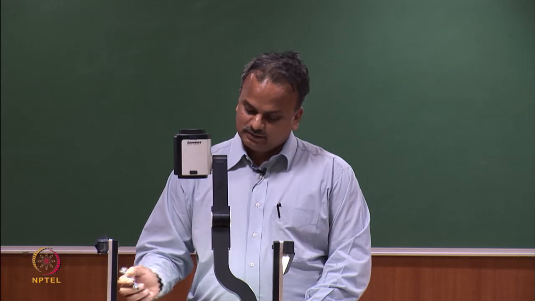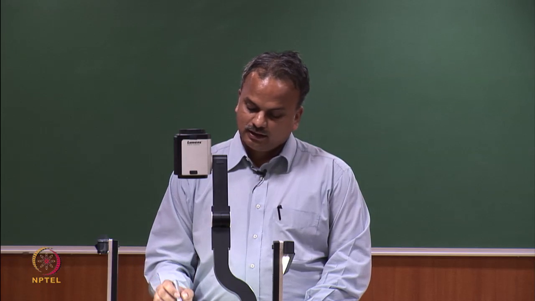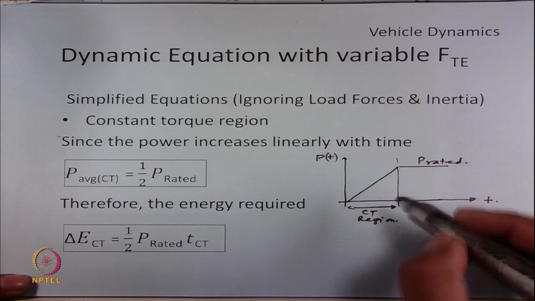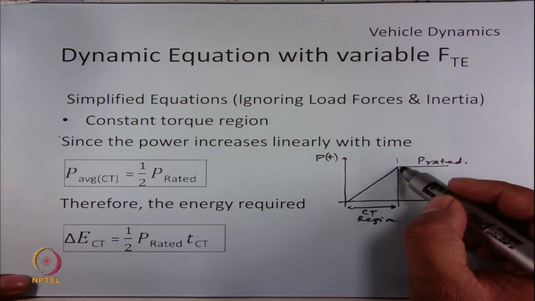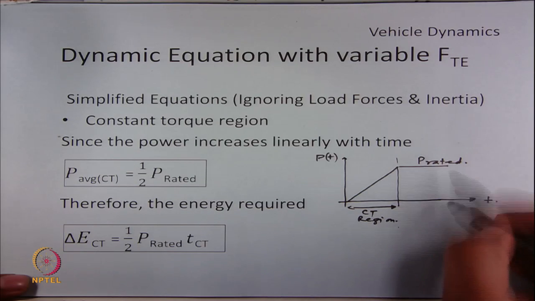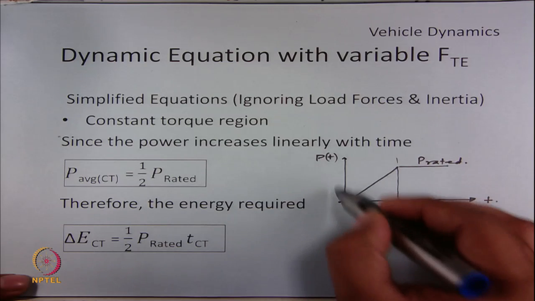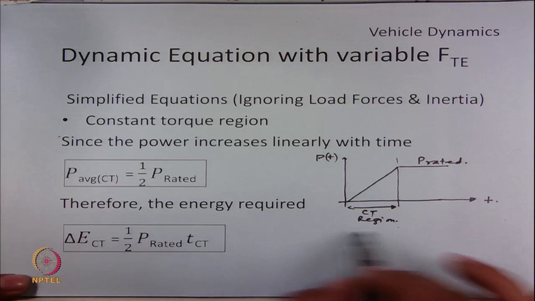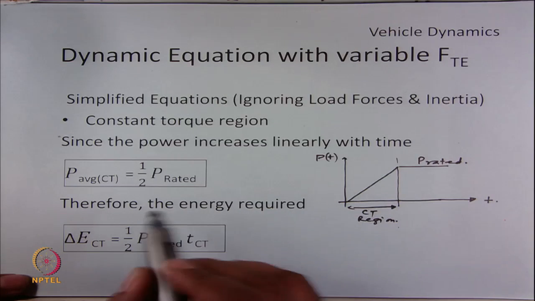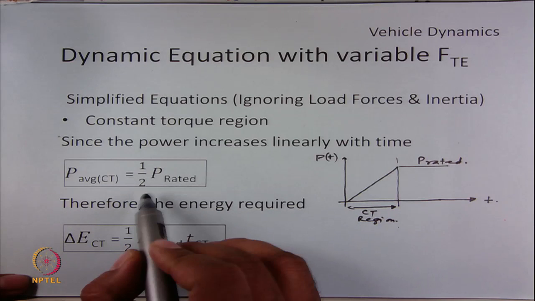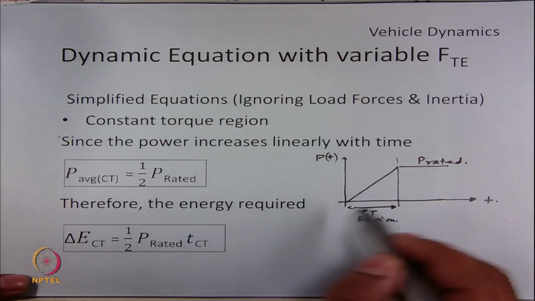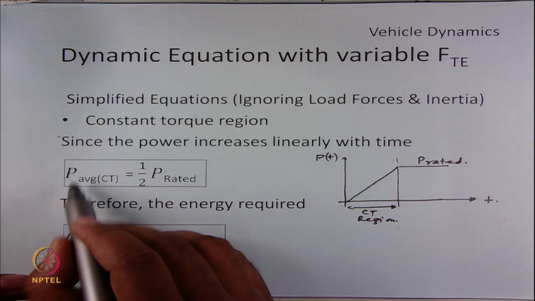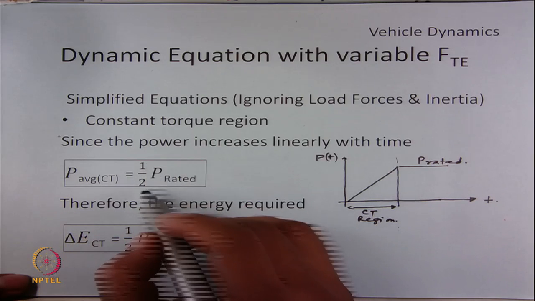We also know that the variation of power in this mode is linear. In the constant torque region the variation of power is linear, and then it becomes constant in the constant power region. If you want to calculate the average power required in the constant torque region, it is just P rated by 2. Since we know the initial and final values, we can say that P average in the constant torque region is half P rated.